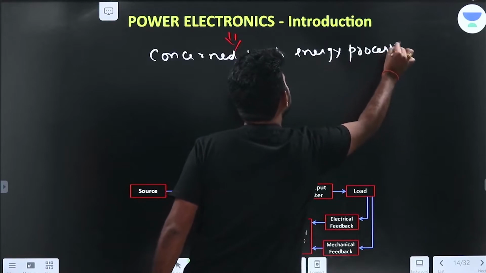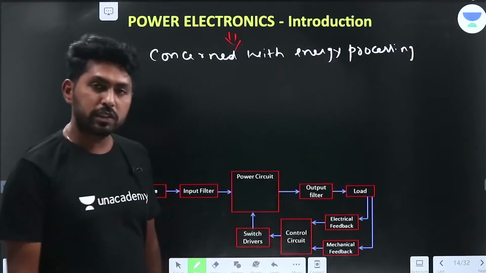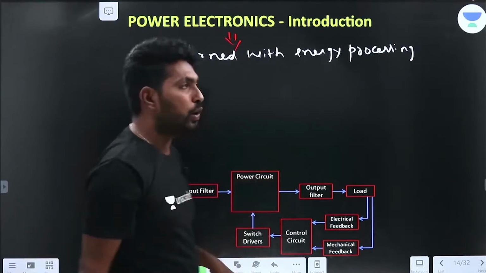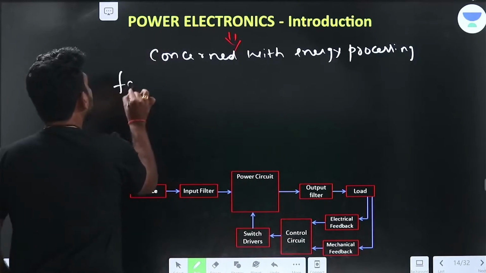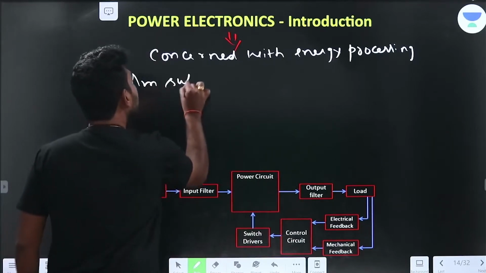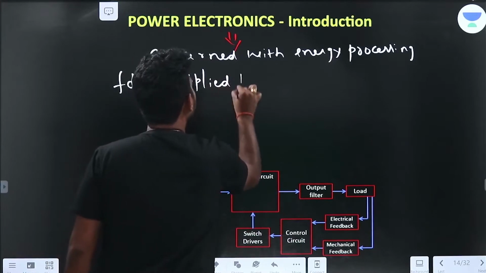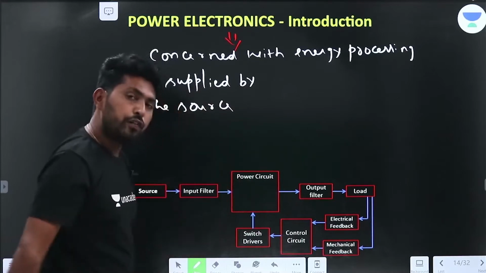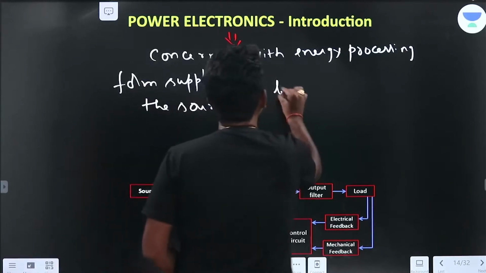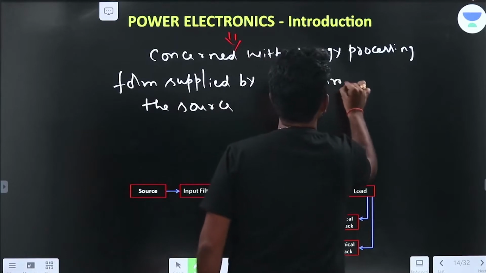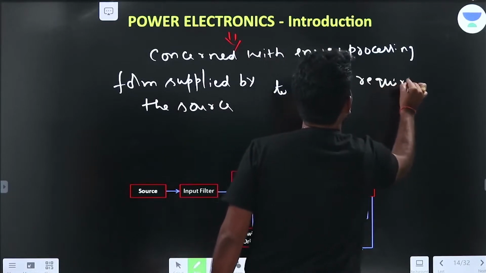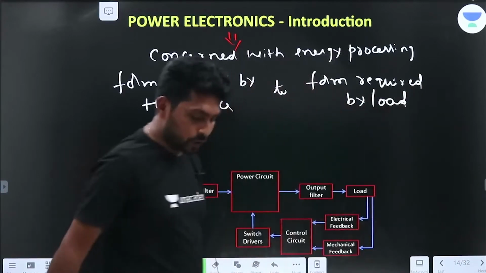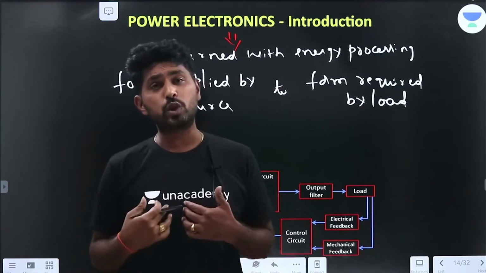So what is the meaning of energy processing here? It converts the form supplied by the source to the form required by the load. What does it mean? What is the energy supplied by the source, and the energy required by the load?